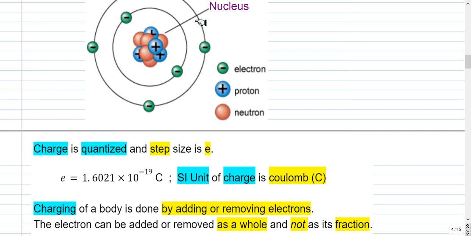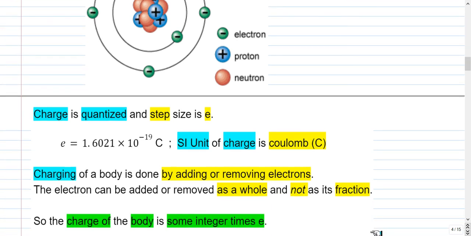But this adding or removing of electrons can be done as a whole. I cannot add or remove a fraction of an electron. The electron can be added or removed as a whole and not as a fraction. So because of this, the charge which is acquired by the body, which is done by either removing or adding electrons, will be some integer times the electron charge e, and this is called quantization of charge.